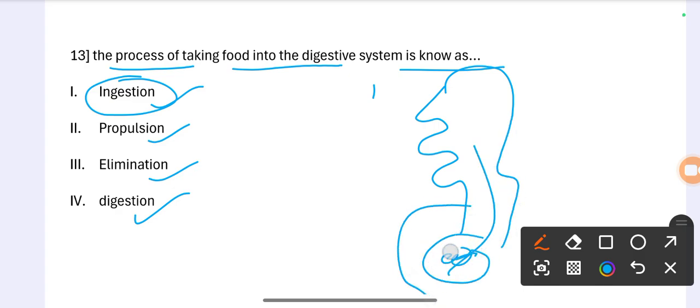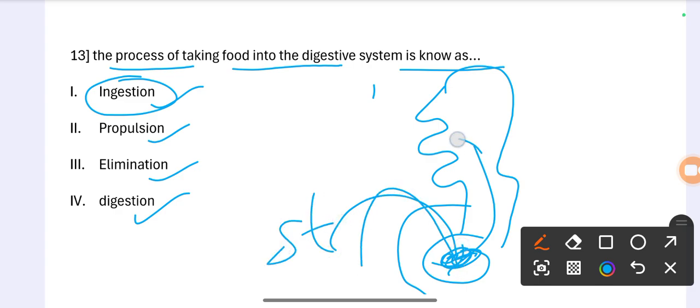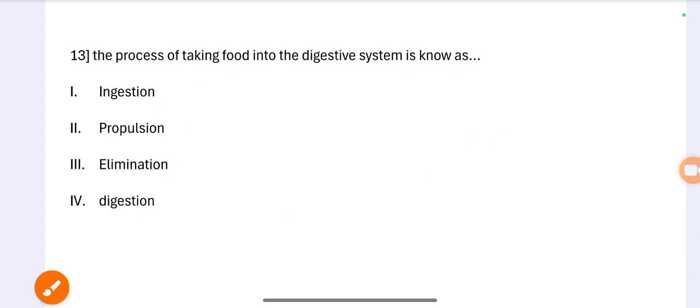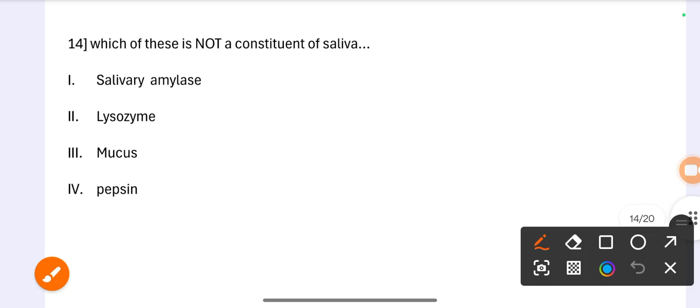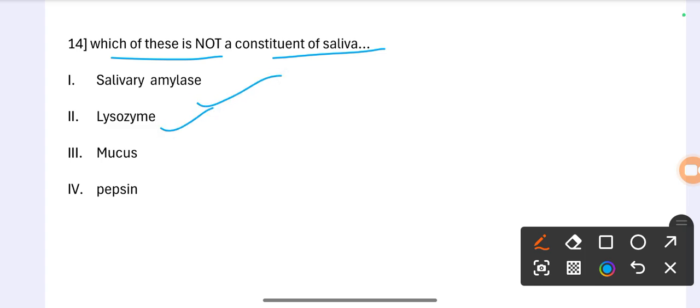So this is the stomach and food is involved. This is the mouth. Some of the food moves through the wall. Okay, question number 14. Which is not a constituent of saliva? 1. Salivary amylase. 2. Lysozyme. 3. Mucus. 4. Pepsin. The correct option is pepsin.